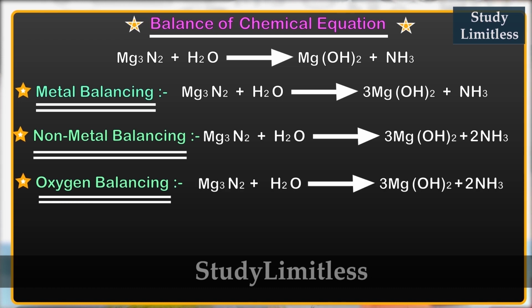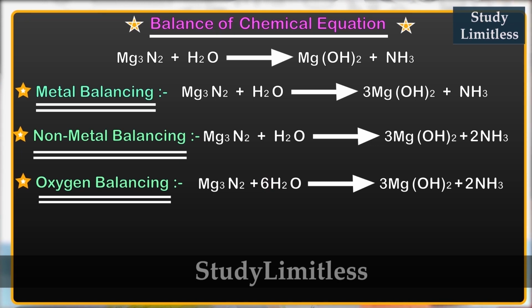Oxygen is present in H2O on the reactant side and magnesium hydroxide on the product side. So let's first calculate the number of oxygen atoms. We have 3 times 2, because this 2 is for both oxygen and hydrogen as it is placed outside the bracket. So 3, which is the coefficient for the whole compound, times 2, gives us 6. So we've got 6 oxygen atoms on the product side, and simply what we're going to do is add a 6 on the reactant side to make it 6.